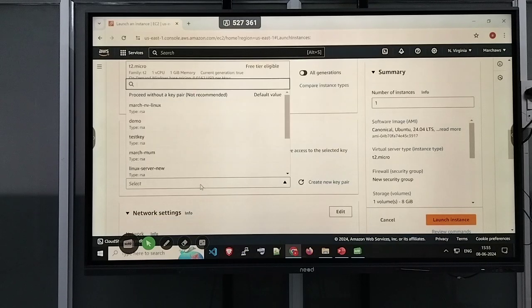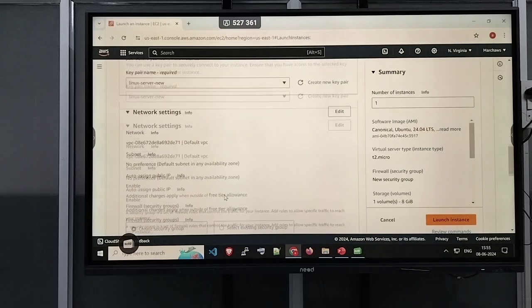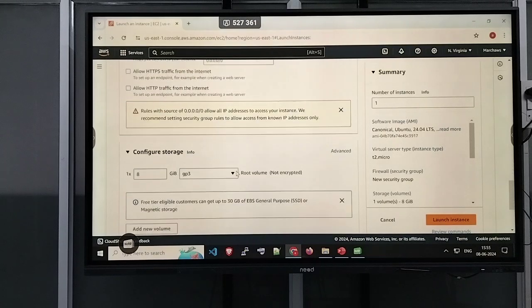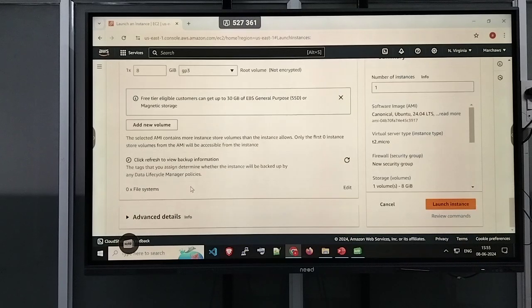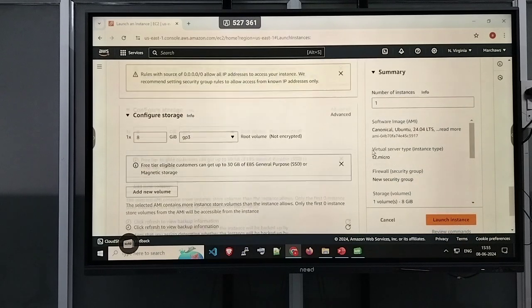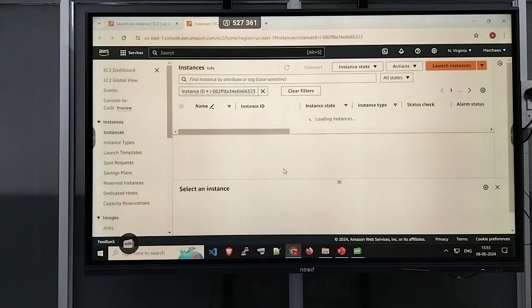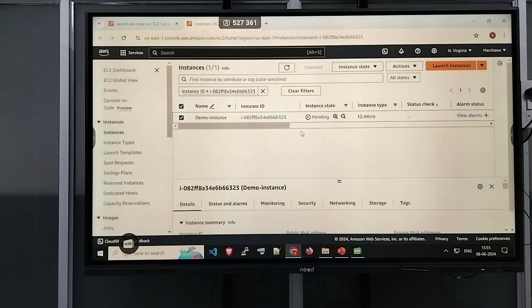Next is the key pair. I already have one key pair, the .pem key, so I select my key pair. Here we have to select our security group. After that, we also select the storage, 8 GB of storage. After that, we have to write how many EC2 instances we want. Here I wrote 1. Now we have to click on launch EC2 instance. So our instance is launched. Let's connect also. Now the state is coming as pending. Let's wait until the EC2 instance is available.